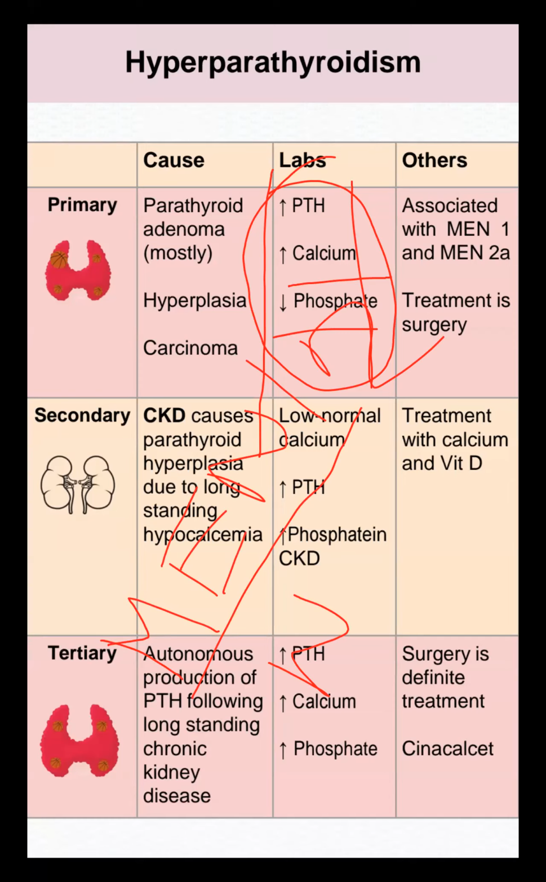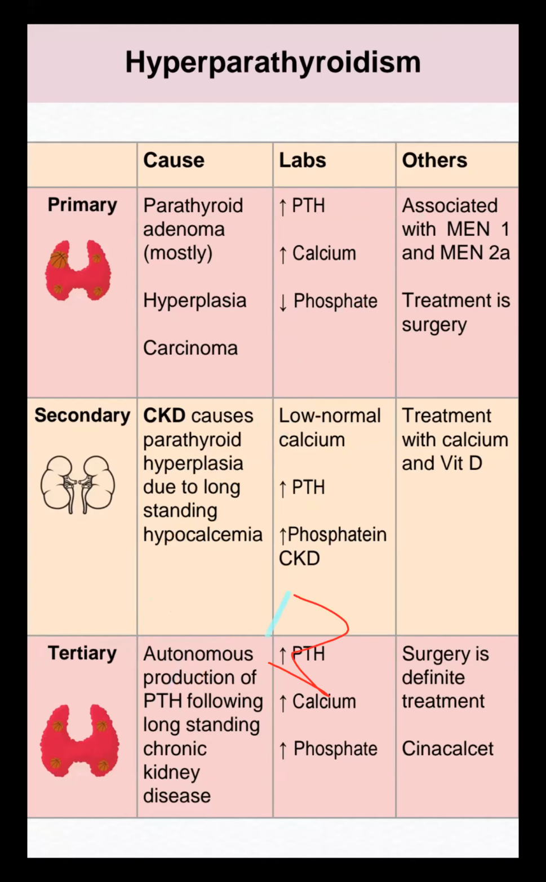So MEN 2A is related to medullary thyroid carcinoma with hyperparathyroidism. MEN 3, medullary thyroid carcinoma, hyperparathyroidism along with a neurofibromatosis picture or cafe-au-lait picture. Though this is not our concern in the exam, they don't ask, so just don't remember it. Remember that primary hyperparathyroidism is associated with MEN 1 and MEN 2, that's it, and treatment is surgery. This is a vast topic, so just remember primary hyperparathyroidism is associated with MEN 1 and MEN 2.